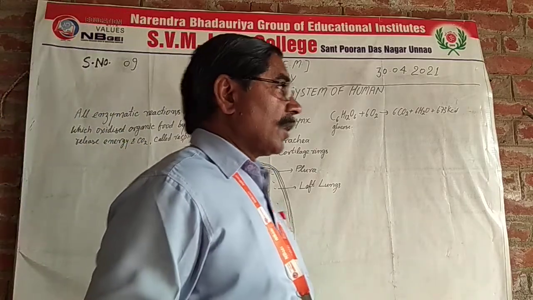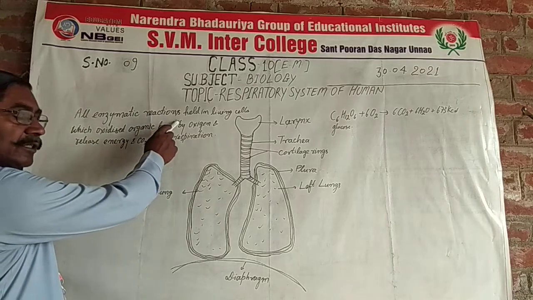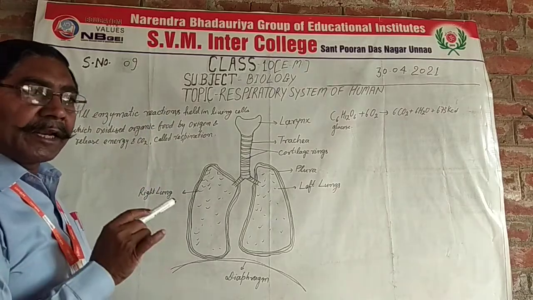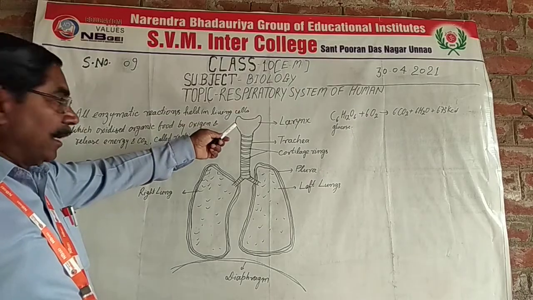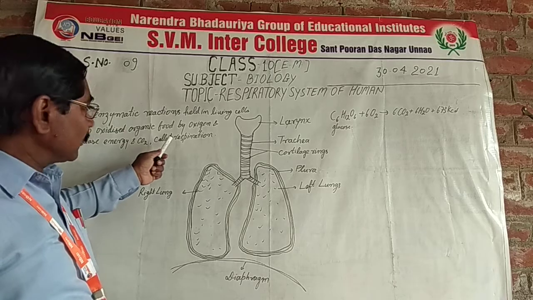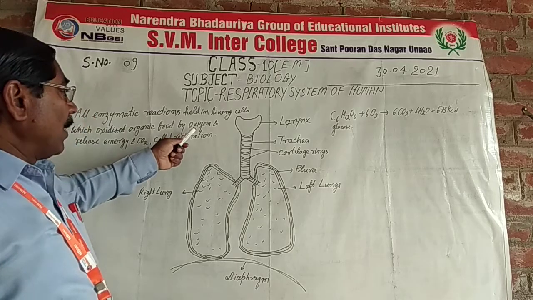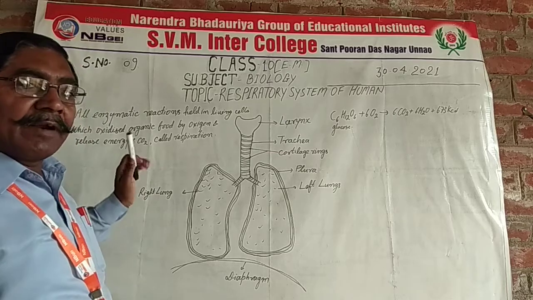Respiration is all the enzymatic reactions held in living cells which oxidize organic substances by oxygen and release energy and carbon dioxide.